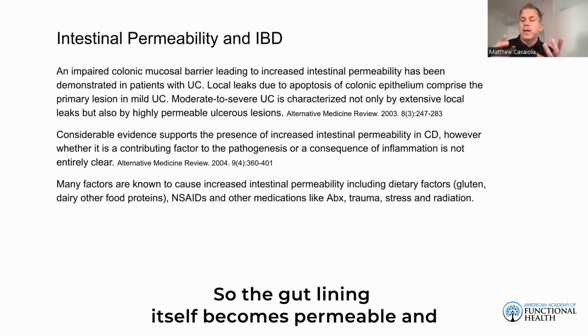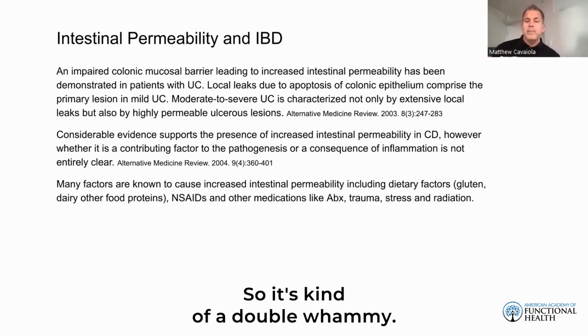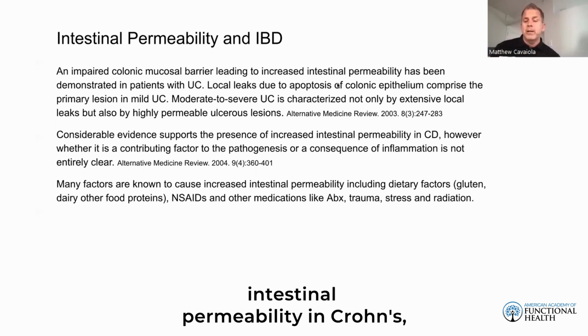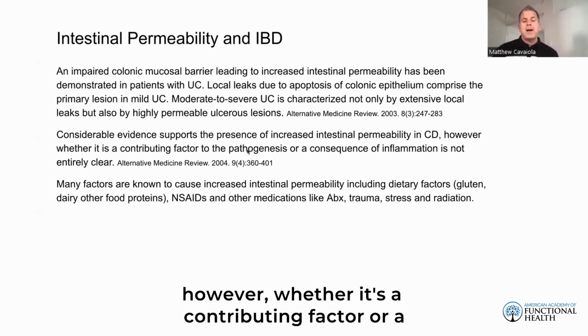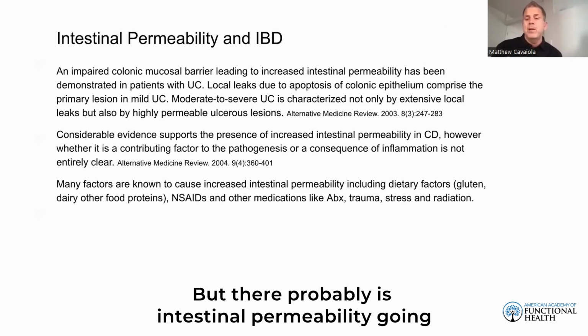So the gut lining itself becomes permeable, and the ulcerous lesions make it even more permeable. So it's kind of a double whammy. Considerable evidence supports the presence of increased intestinal permeability in Crohn's. However, whether it's a contributing factor or a consequence of inflammation is not entirely clear at this point in time, but there probably is intestinal permeability going on in Crohn's as well.